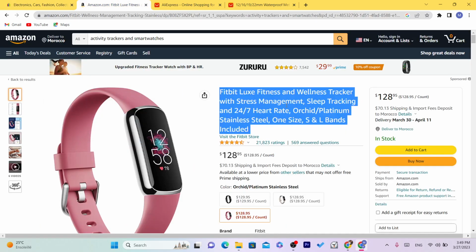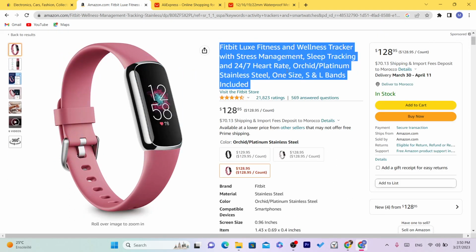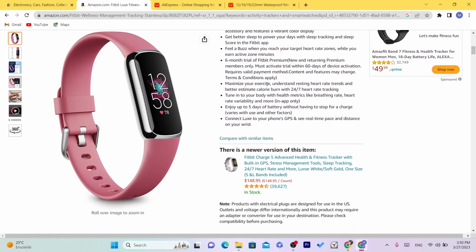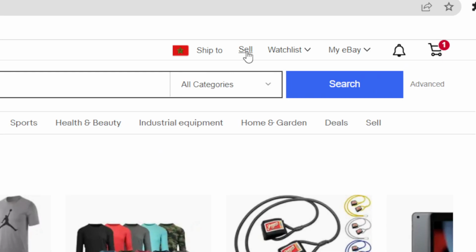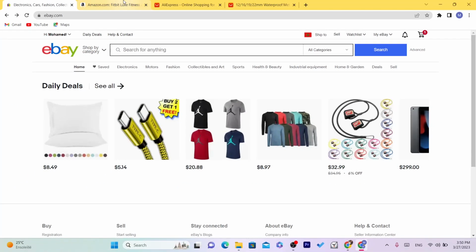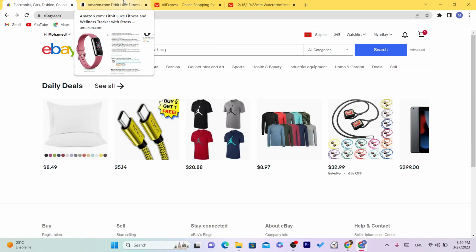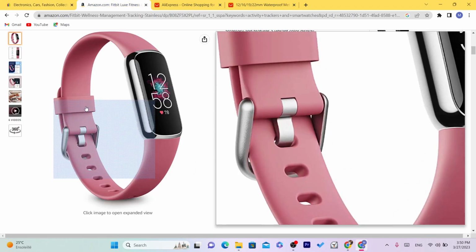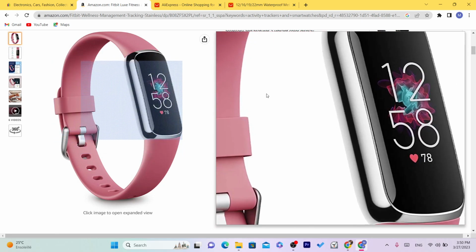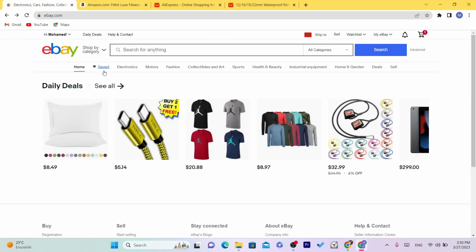eBay dropshipping is a simple business that everyone can do. For example, you go to Amazon or Walmart or any other e-commerce supplier, you find a product there, and you download the pictures from the product, copy the title, and copy the description. Next, you go to eBay, click sell in the top right, paste the title, upload the pictures that you downloaded from the supplier, and paste the description. So what happens then when you list that item on your eBay?